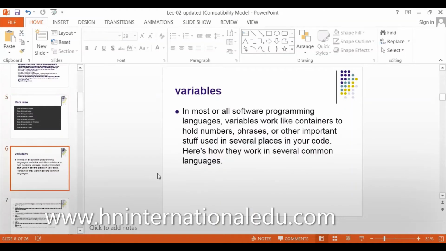Okay, let's see what a variable is. In most or all software programming languages, variables work like containers to hold numbers, phrases, or other important stuff used in several places in your code. Let's take an example. You take jars at home. You buy empty jars for your home, and you don't know what you will keep in them, but you know you will use them in your kitchen someday, because they keep your things safe.